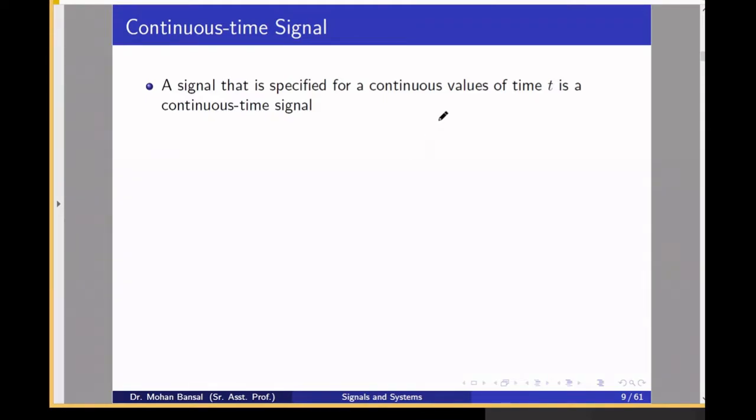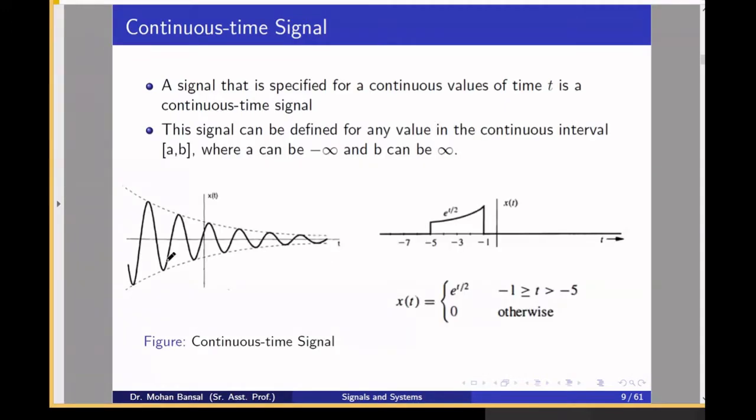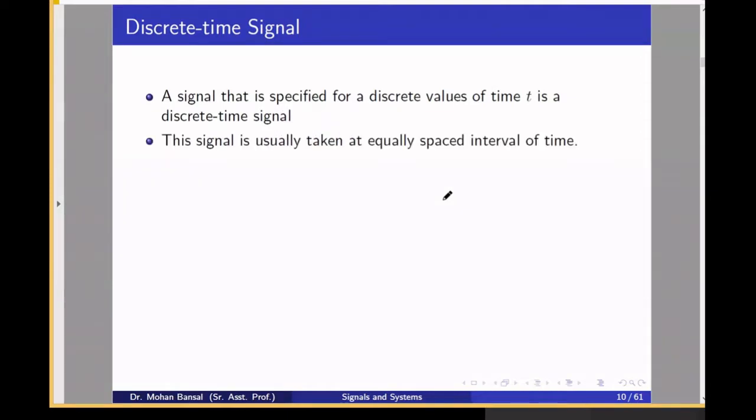A continuous time signal is specified for continuous values of time. This signal is defined for continuous values of time from minus infinity to infinity. Here in the second signal, you can see that this signal is defined for continuous time. From minus infinity to minus 5, its value is 0. From minus 1 to infinity, its value is 0. And between minus 5 to minus 1, its value is e to the power t divided by 2. This signal is plotted as continuous time, so this signal is a continuous time signal.